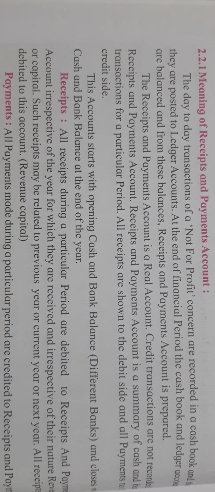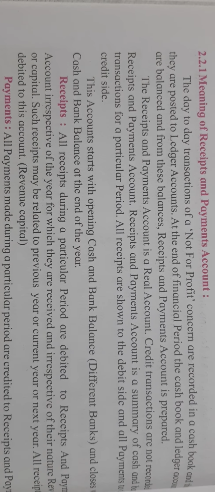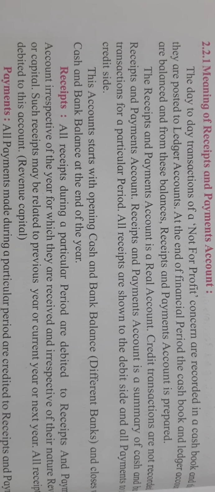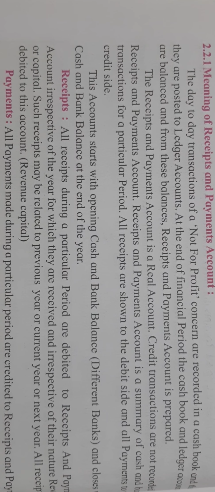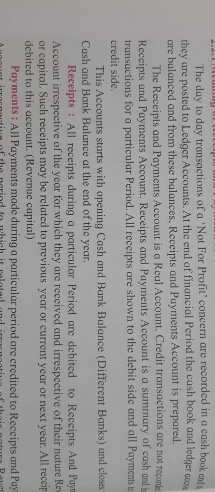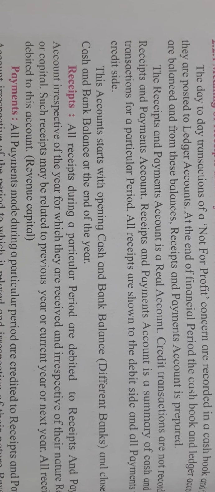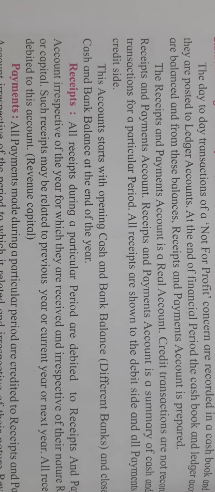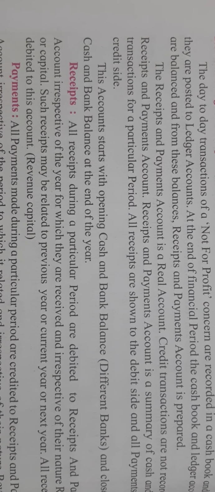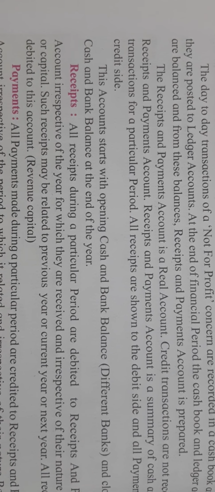Because it is based on a cash book. As we learned in the 11th standard, no credit transactions are recorded in the cash book. So no credit transactions are recorded in the receipts and payments account. It is a summary of cash and bank transactions for the particular period. All receipts are shown on the debit side of the receipts and payments account, and all payments are recorded on the credit side of the receipts and payments account.